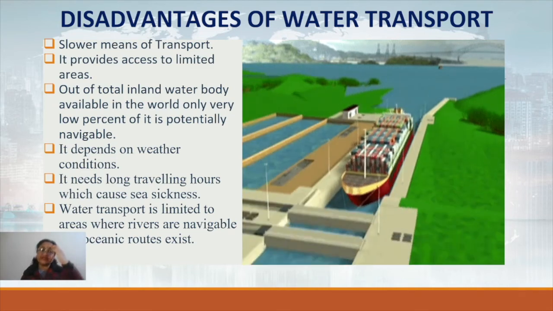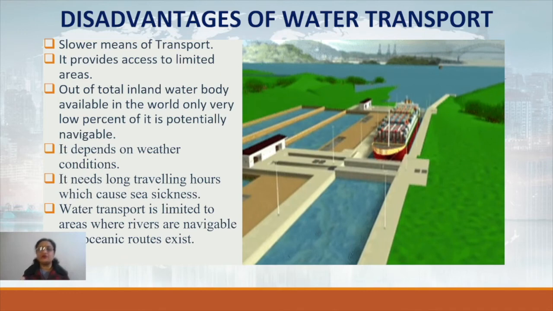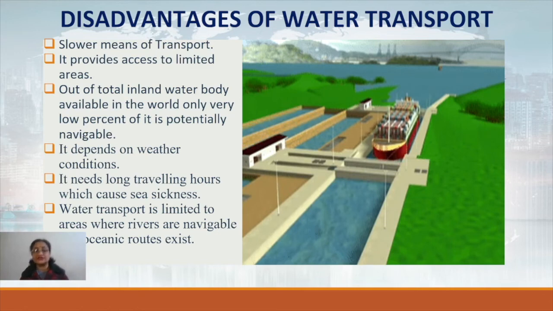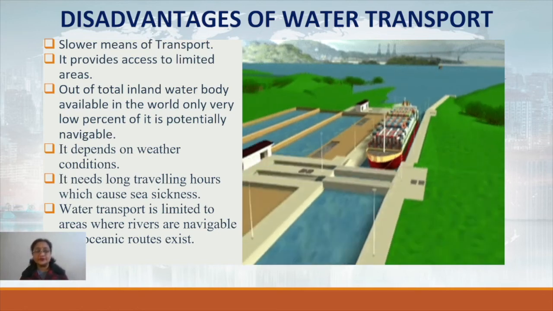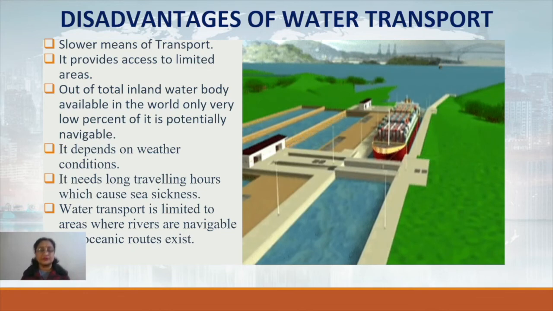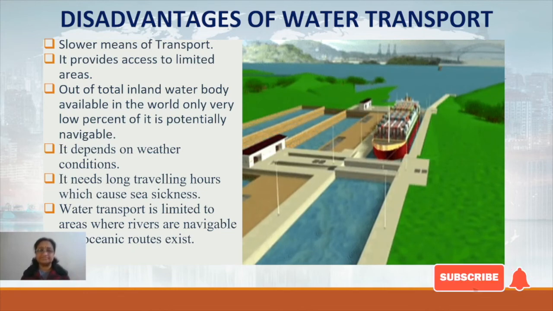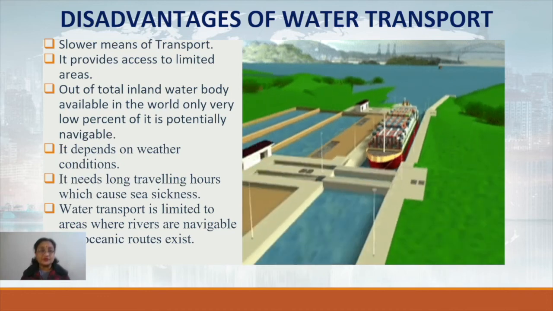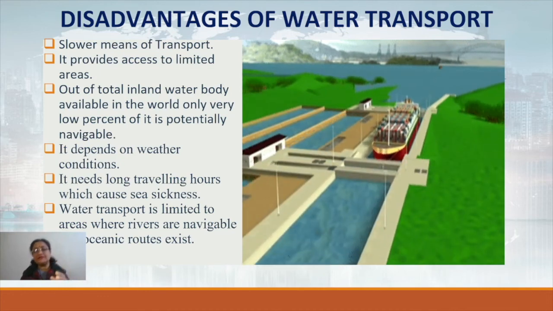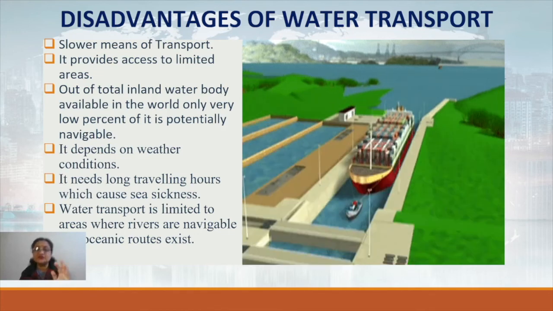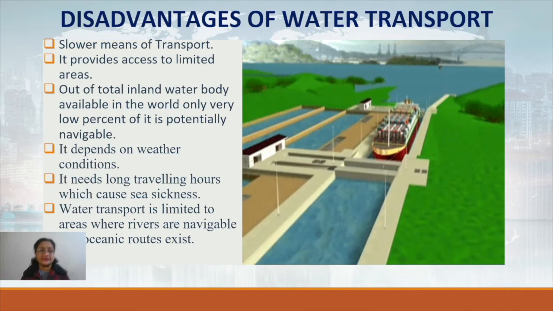The second thing is that it provides access to limited areas. Wherever water bodies are there, only those areas can be used for water transport, or any place lying on the coast. Otherwise, the interior areas or areas which do not have any water bodies close by will not be able to get such a means of transport. So it provides access to only limited areas where water bodies are present.